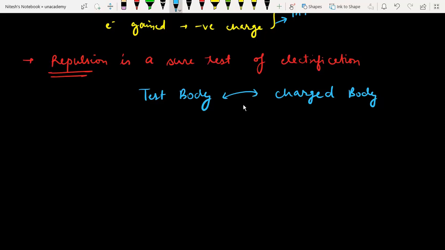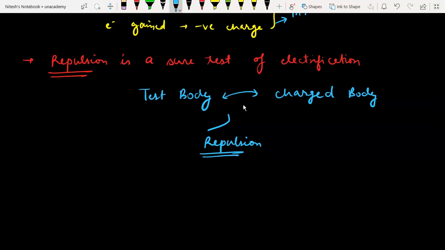If we rub the charged body and test body, repulsion is likely to happen if there is a similar kind of charge on both of them. If there are similar charges, there is going to be repulsion. So we come to know that these two bodies are electrically charged.